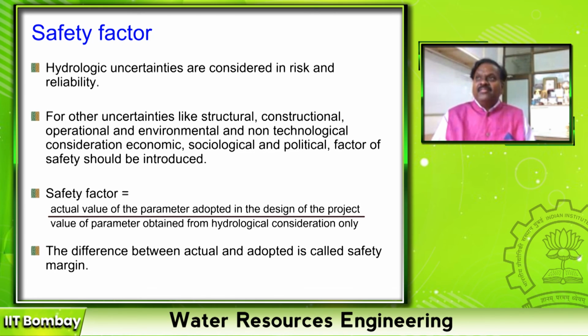Suppose for a 100 years return period, I got a flood discharge of, let us say, 100 meter cube per second. I can design it for 150 or 200. Then my factor of safety is 1.5 to 2. But it should not be less than the hydrological consideration, so factor of safety will always be more than 1. The difference between actual and adopted is called safety margin.